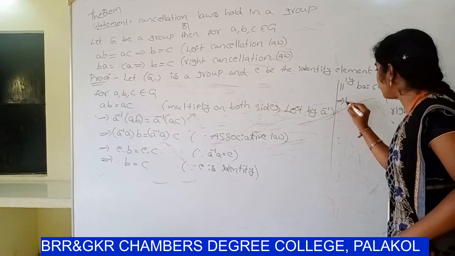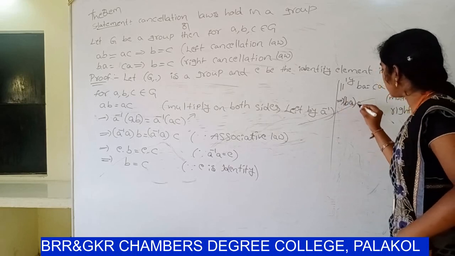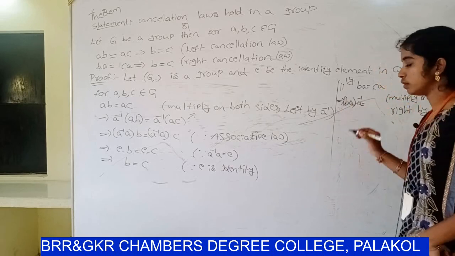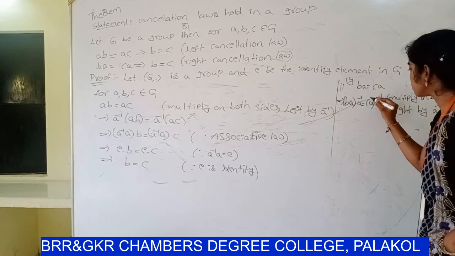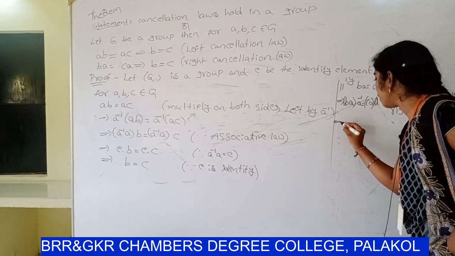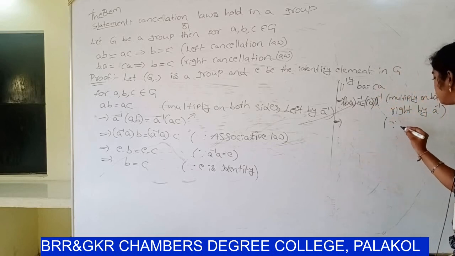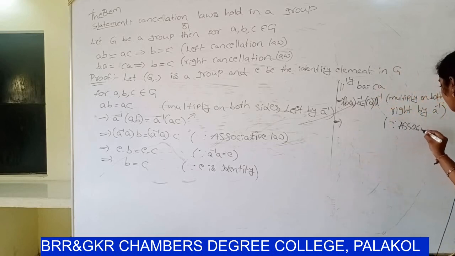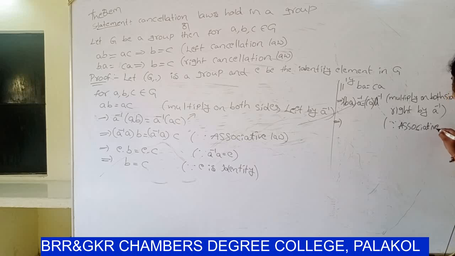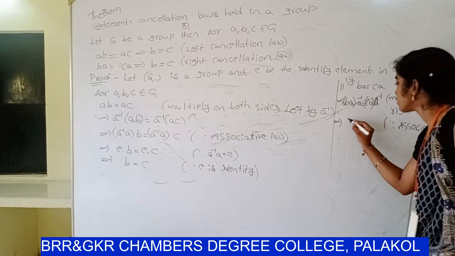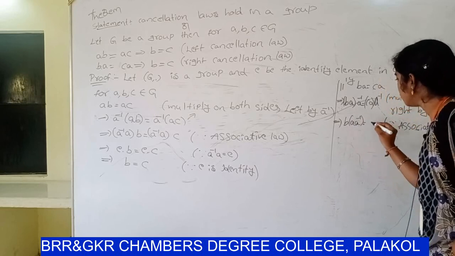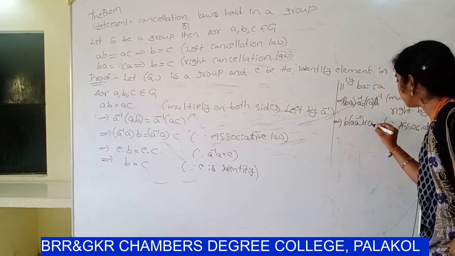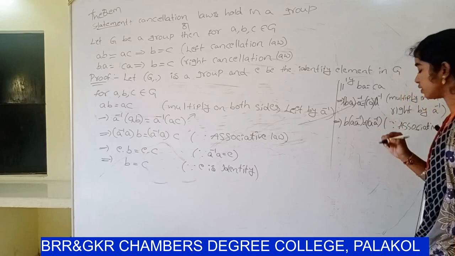That implies (ba) a inverse = (ca) a inverse. So by the associative law, b(a a inverse) = c(a a inverse).